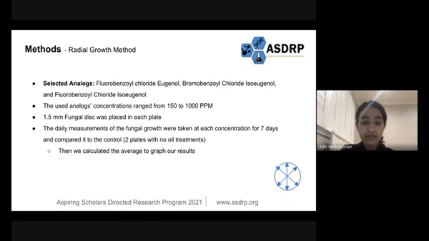The daily measurements of the fungal growth were taken at each concentration for 7 days and compared to the control, which were basically 2 plates with no oil treatment. And the measurements were taken in 3 diagonal ways, and we calculated the average of these measurements to graph our results.